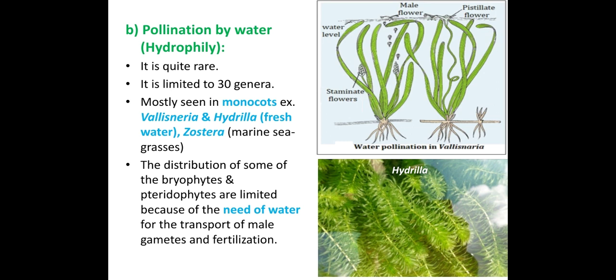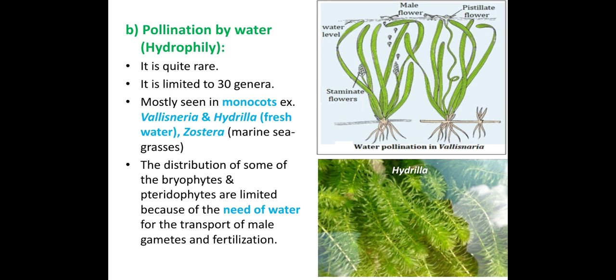Why? Because they usually need a water medium for the transport of the male gametes, that is pollen grains, for fertilization. There are less chances of water being available every time to ensure proper fertilization and pollination. Thereby their distribution goes down. So you can see the picture here. I have shown you a Hydrilla plant as well as a Vallisneria plant.